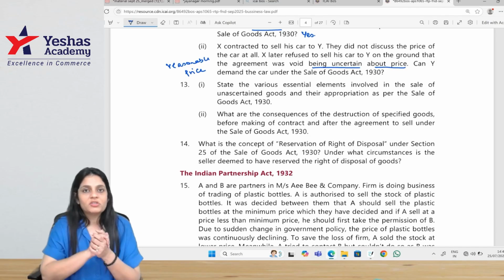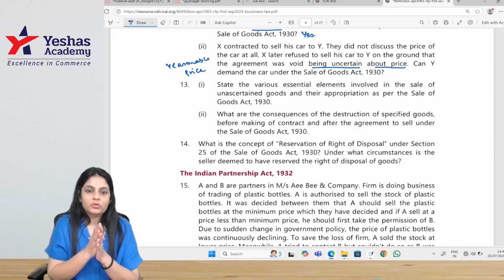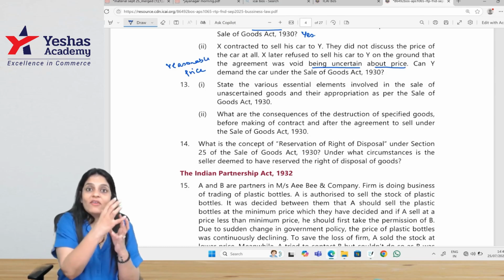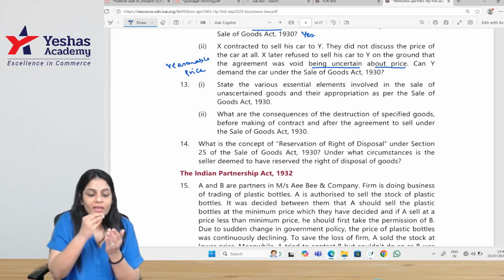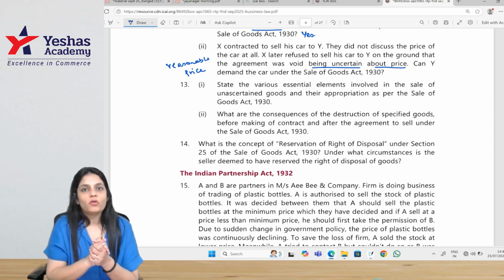So this is one topic which, I don't know why, students find very difficult. So I'll explain it a little bit here so that you get to know also. Reservation of rights to disposal means, see, I have sent the goods to you or I have transferred the ownership of the goods to you, but you have not paid me the price. And there is always a risk that I may not get the price. So to safeguard my price, I put a condition that if these conditions are fulfilled, only then you will get the possession or you will get the delivery of the goods.